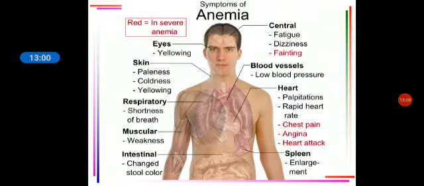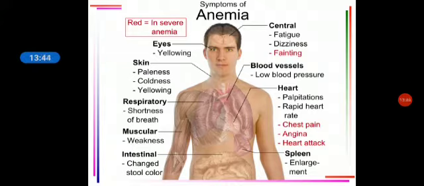Now, what are the general symptoms of anemia? You can start from head to toe. Starting with CNS symptoms, the patient can have easy fatigability, fainting, dizziness. Then coming to the blood vessels, the patient will have low BP. Heart, what are the heart manifestations? Because of reduced output, the patient can have palpitations and rapid heart rate. The heart is trying to compensate so that it will pump more and supply blood to the peripheries. So there you will have angina, heart attack, chest pain, etc.